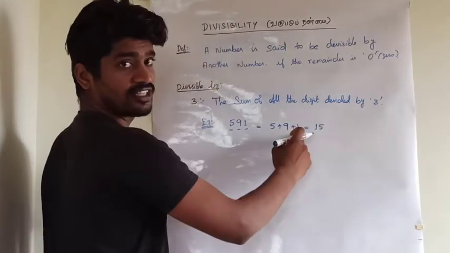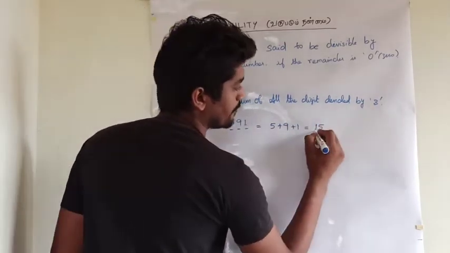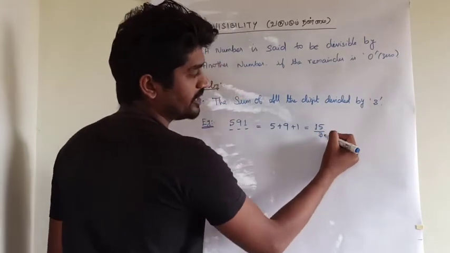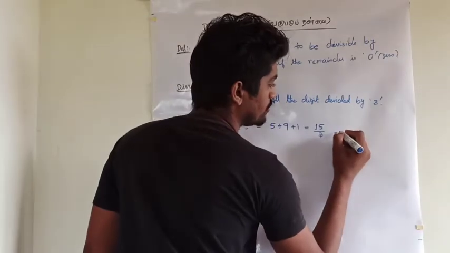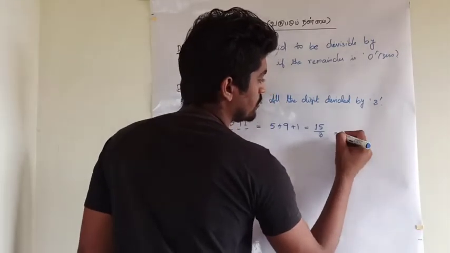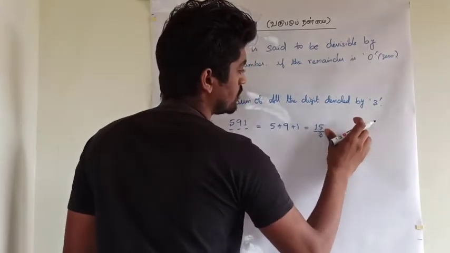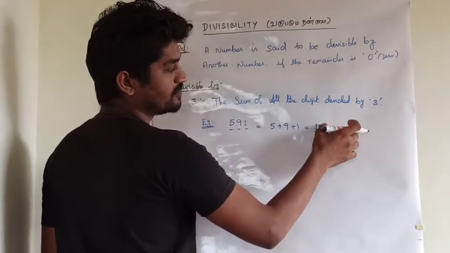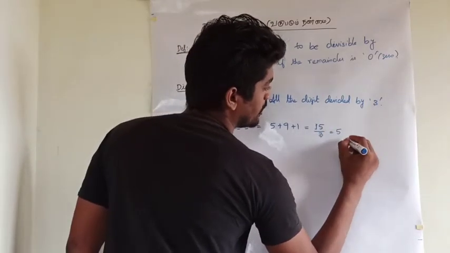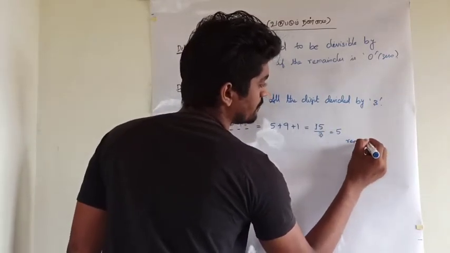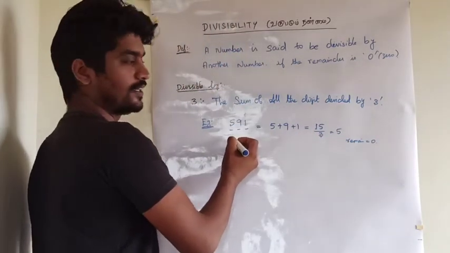The sum of all the digits divided by 3 is fully divided without any remainder. 15 divided by 3 is 5 times and the remainder is 0. So the number is divisible by 3.